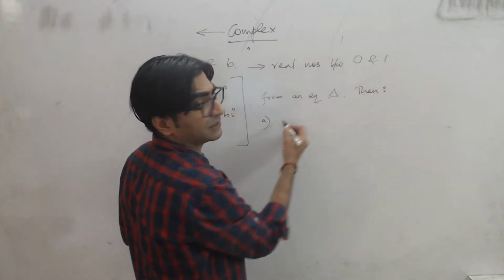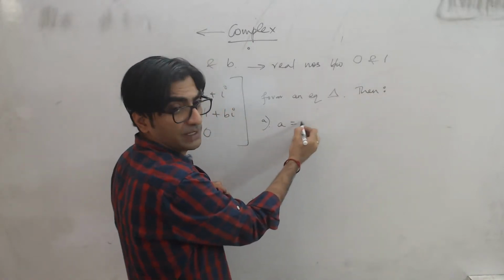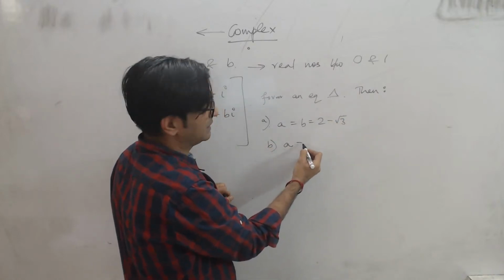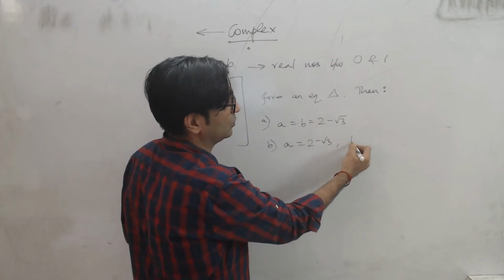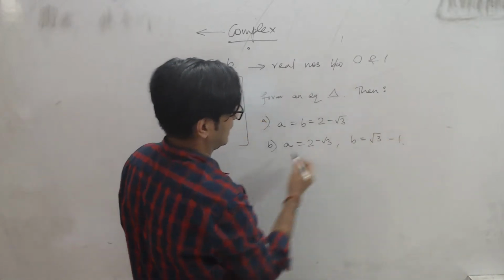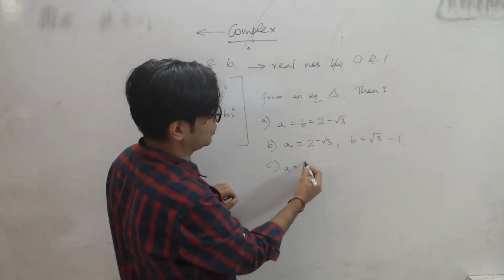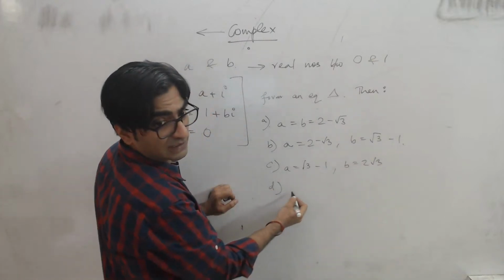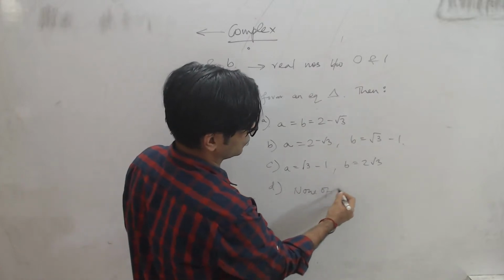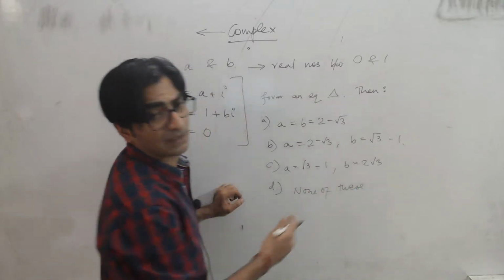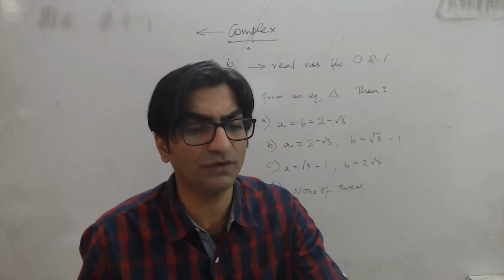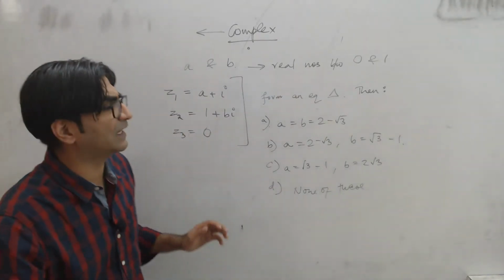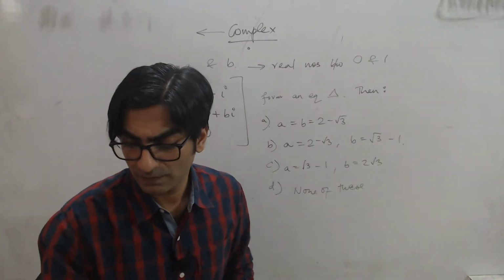Which of these basically is true? The conditions given to you are: option A, A is equal to B is equal to 2 minus root 3. Second option, A is equal to 2 minus root 3, B is equal to root 3 minus 1. Option C, A is equal to root 3 minus 1, B is equal to 2 root 3. And option D says none of these is true, right? Can you guys work this out? Tell me what you get. Which of the following conditions will actually spell out the correct relationship?